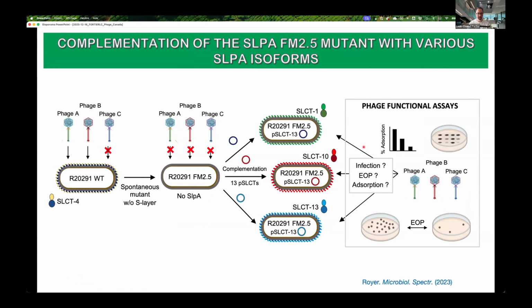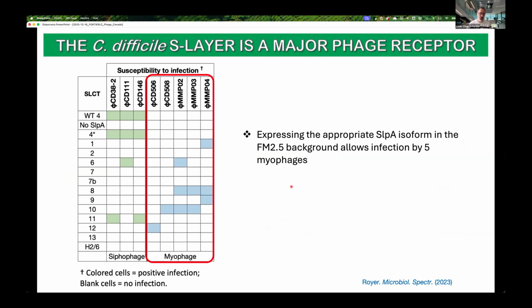So we decided to use that SLPA mutant strain and complement it with different copies of the different isoforms of SLPA, to see whether this would change the susceptibility to phage infection. We conjugated a bunch of the 13 different isoforms of SLPA into the mutant and then performed phage infection assays, adsorption assays, and EOP assays. These results were published two years ago in Microbiology Spectrum.